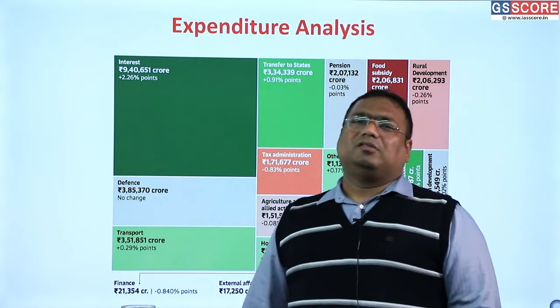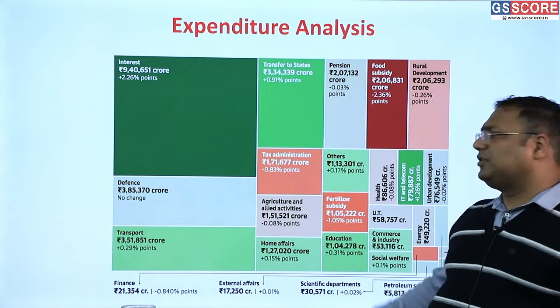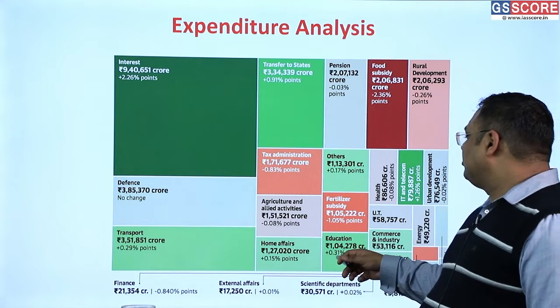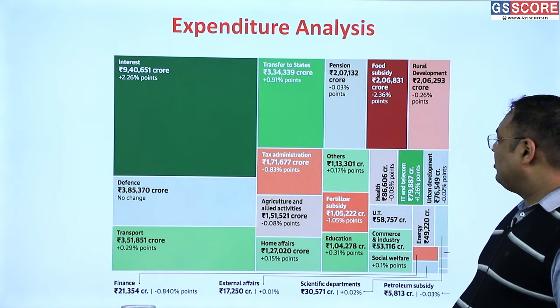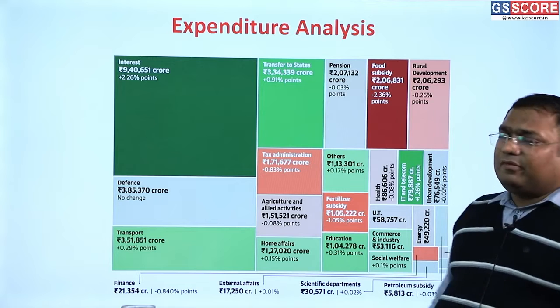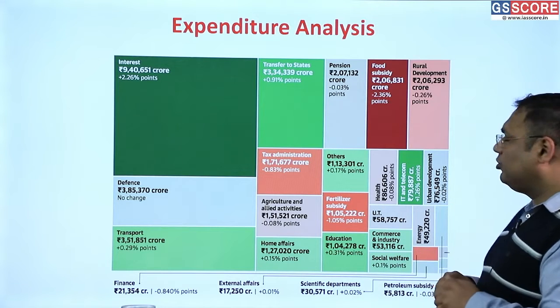1,04,278 crore. This is little more than 2.6% of our budgetary expenditure. So 2.6% of our budgetary expenditure is on education, and this has increased slightly. Its share has increased by almost 0.31%. And when we compare it to the education budget last year, there is an increase of almost 20%.